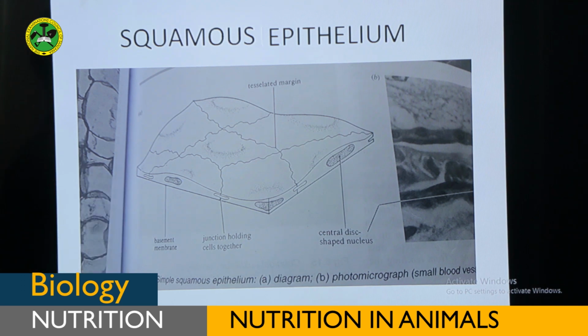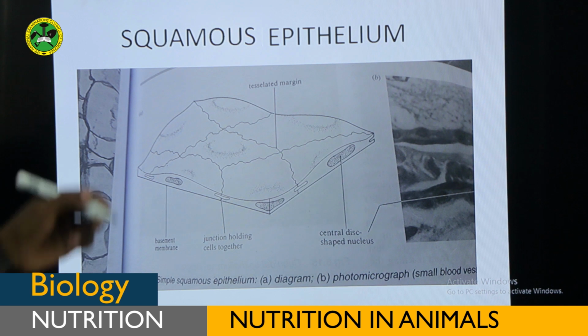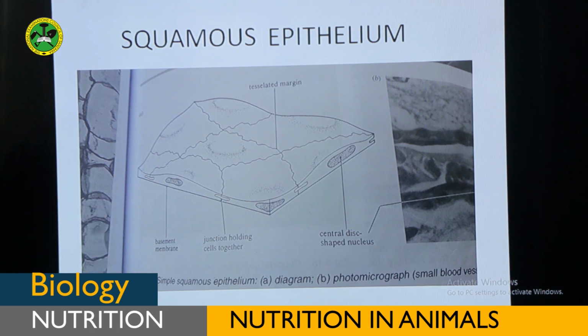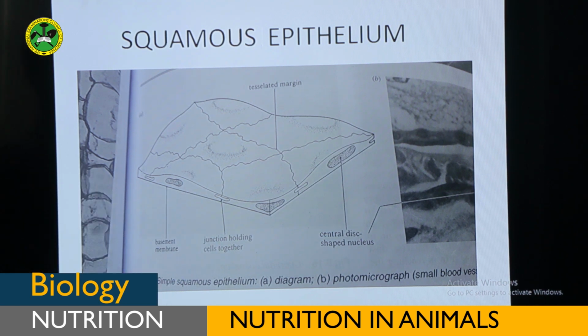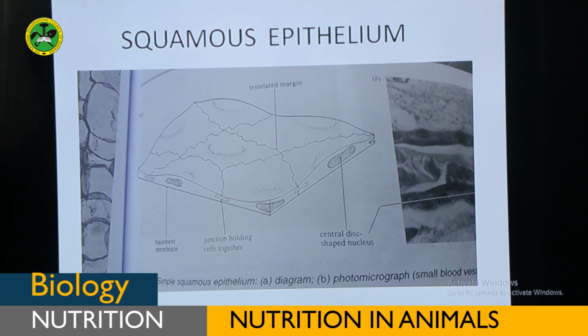As I told you, these squamous epithelial tissues form the lining, or they are found in the wall of the blood capillaries. Again, they are found to cover the chamber of the heart. Again, they are found in the tubular part of the kidney. They are lined with these squamous epithelial tissues.